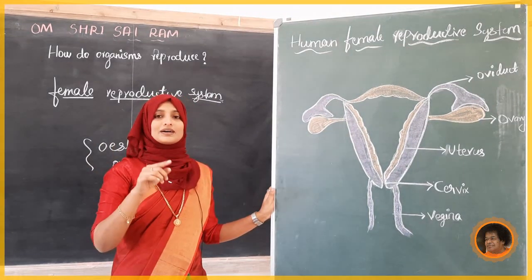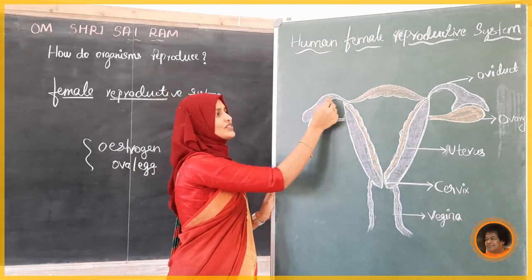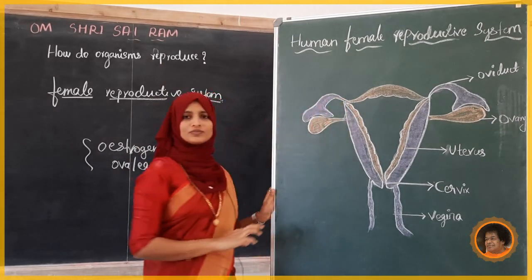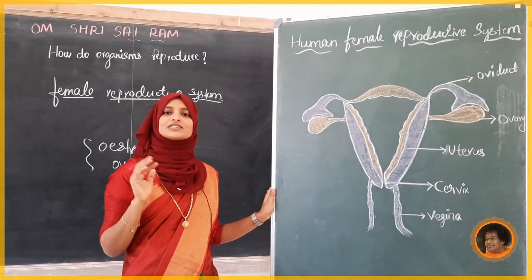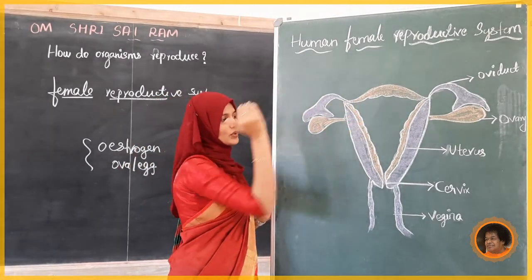Okay. So what happens here? It will take 3 days to move. Meanwhile, if sperm is present, fertilization occurs. Otherwise, what will happen? It keeps coming like this and leads to the uterus.